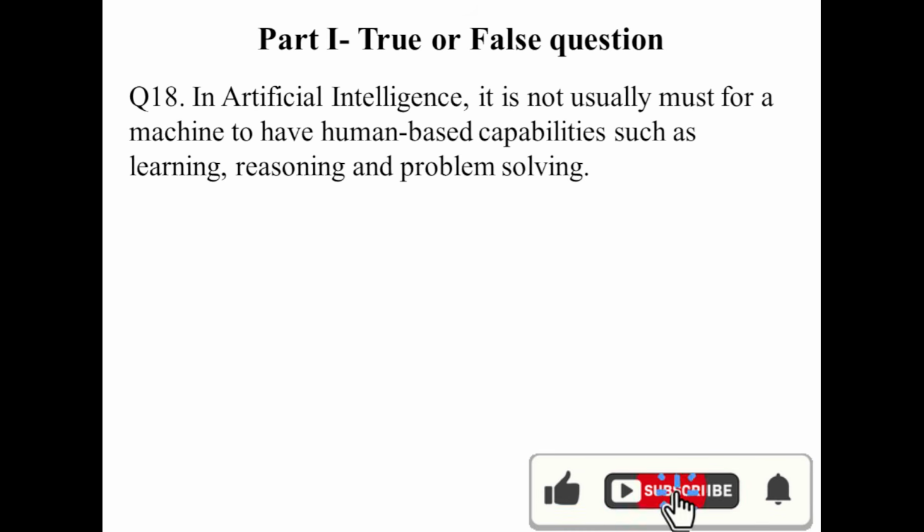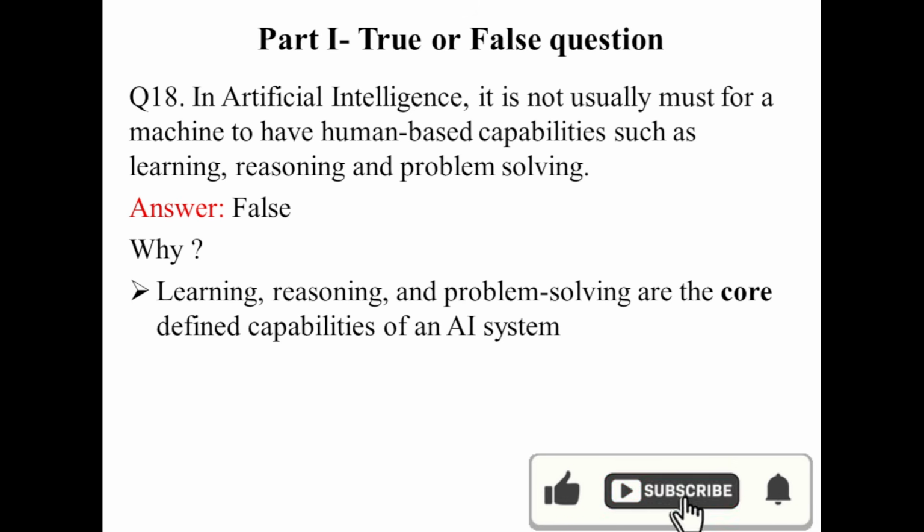Question number 18. In artificial intelligence, it's not usually a must to have human-based capabilities such as learning, reasoning, and problem solving. This is false. What is the reason? Learning, reasoning, and problem solving are the core defined capabilities of an AI system. AI is composed of these components. So you can say it is false.